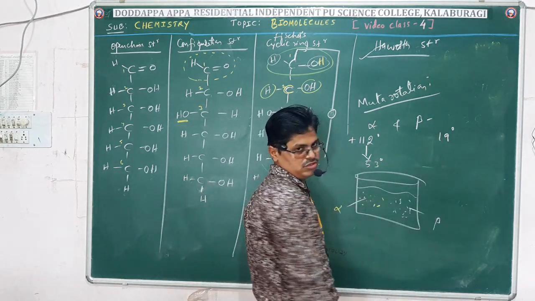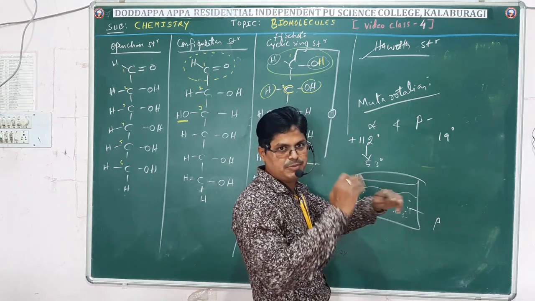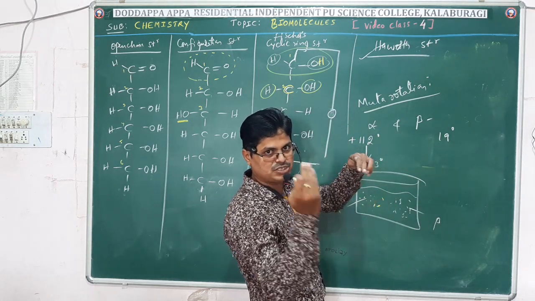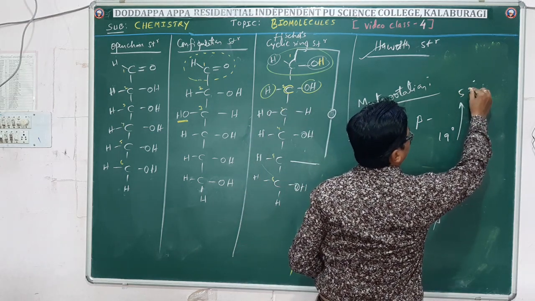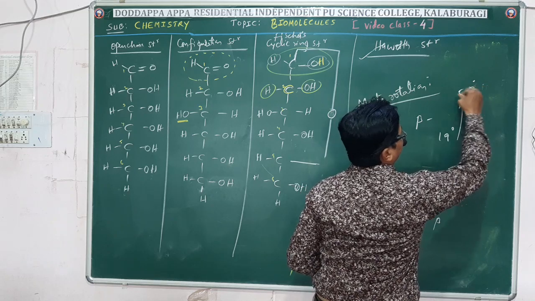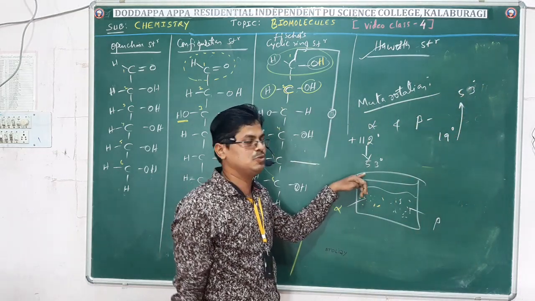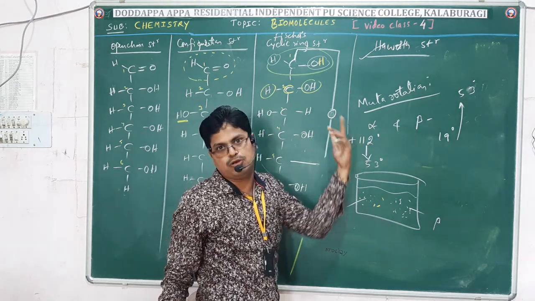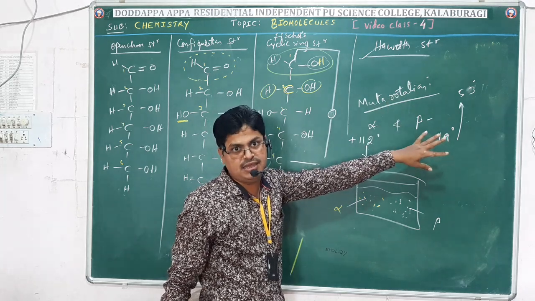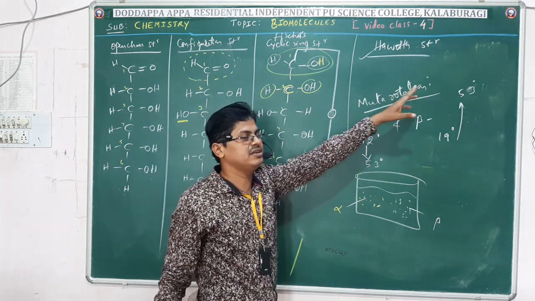Similarly, beta glucose is also the same. It is actually 19 degree. Its optical rotation keeps on changing and it stops at 53 degree. The constant value for beta is 53, and alpha also gets 53. So the change in optical rotation of either form of glucose, alpha or beta, until they get a constant value is called mutarotation.